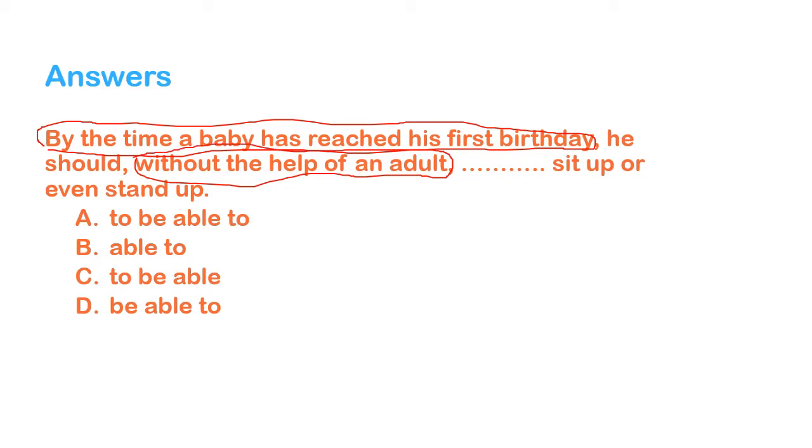Here we can see that it has a subject, that is he, followed by a modal, that is should. And what we need to do here is to complete the modal with a verb. That's why we have some options, either A, B, C, or D. Let's have a look at the options. Option A, to be able to. B, able to. C, to be able. And D, be able to.